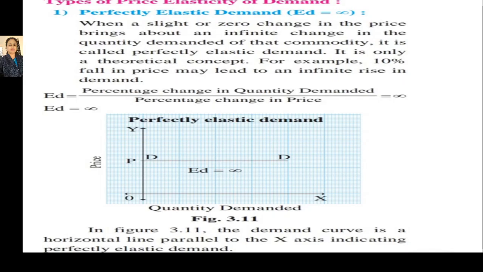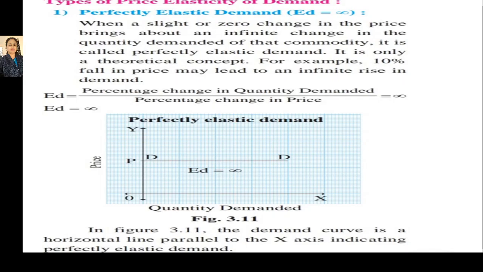Now the types of price elasticity of demand. First, perfectly elastic demand. Perfectly elastic means the demand is elastic, it can be movable, and it is perfectly elastic. It means the degree of responsiveness is equal to infinity. When a slight or zero change in the price brings about an infinite change in the quantity demanded of that commodity, it is called perfectly elastic demand.